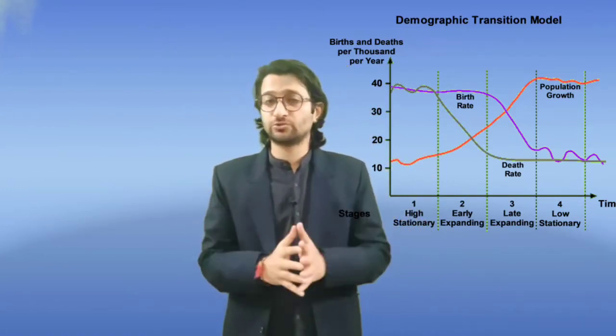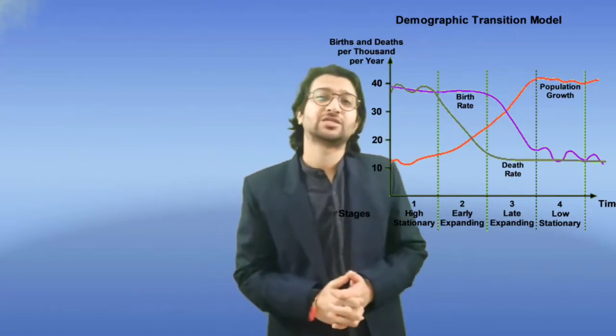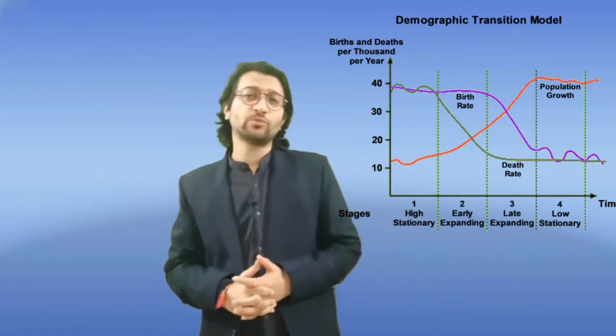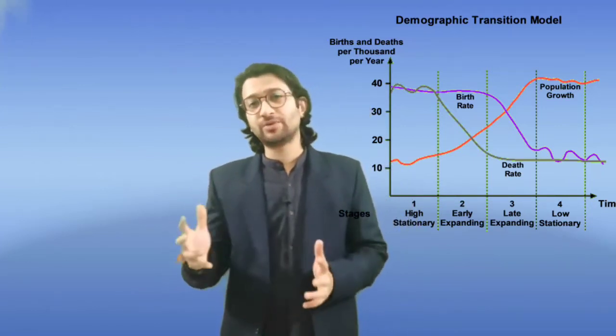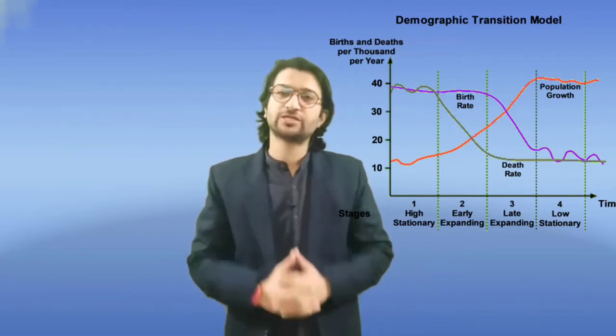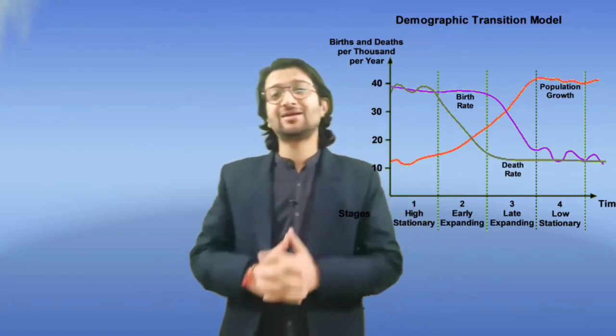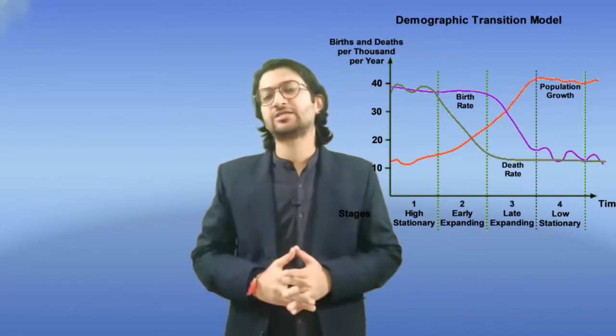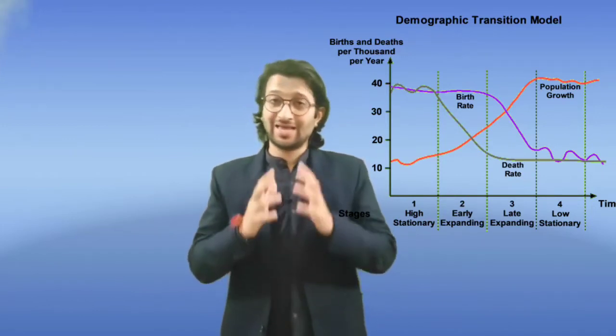Now this stage corresponds to the stage of population stabilization. Here the momentum in the growth of population as witnessed during the previous stage is reduced and population stabilizes. India currently has entered the third stage of demographic transition. In the fourth stage, the birth rate further declines and death rate remains almost the same compared to the previous stage.